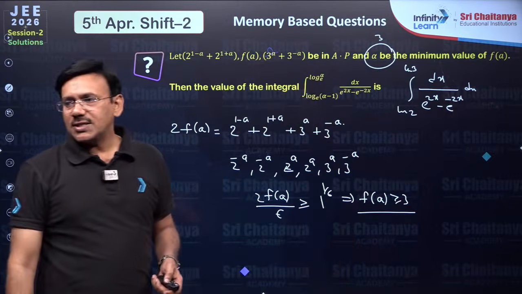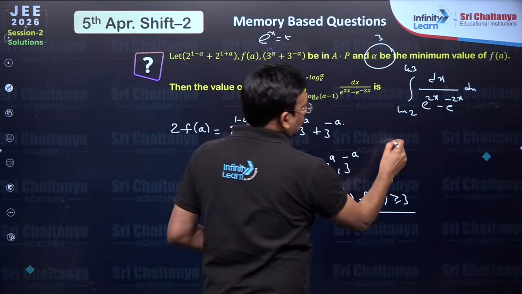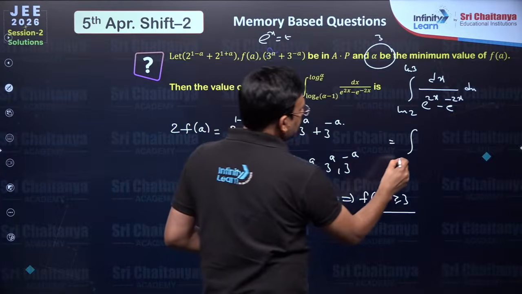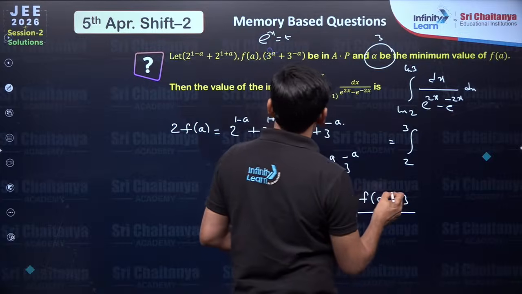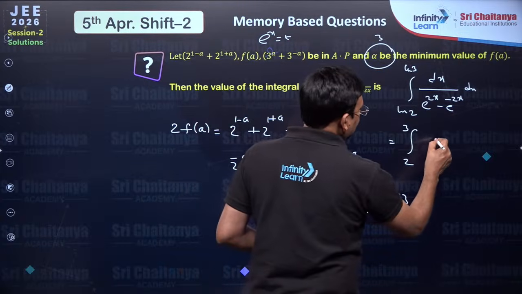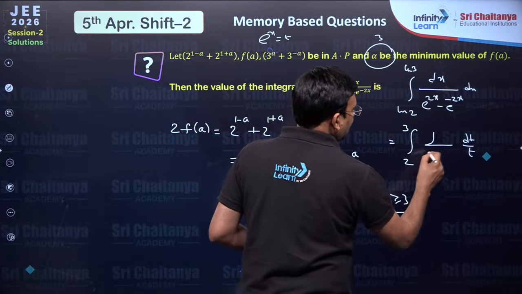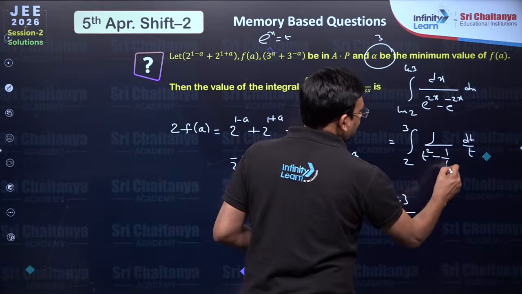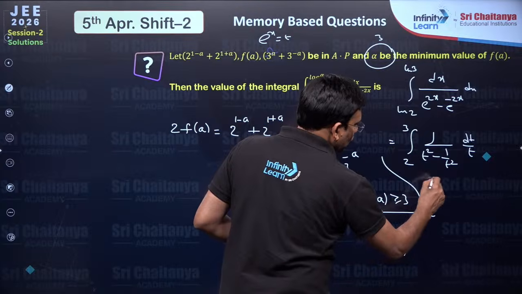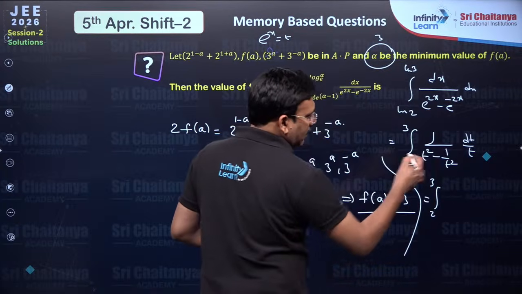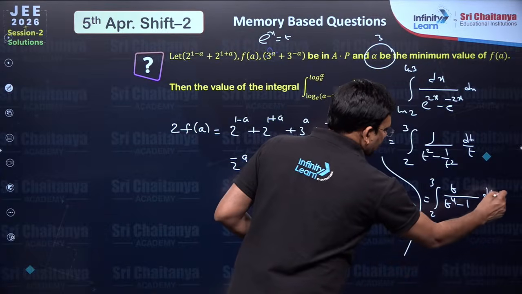At this stage, take e power x as t, so that ln 2 to ln 3 becomes 2 to 3. e power x dx is dt, so dx will become dt by t. This is 1 by t square minus 1 by t square, which goes like the integral from 2 to 3 of t by t power 4 minus 1 dt.